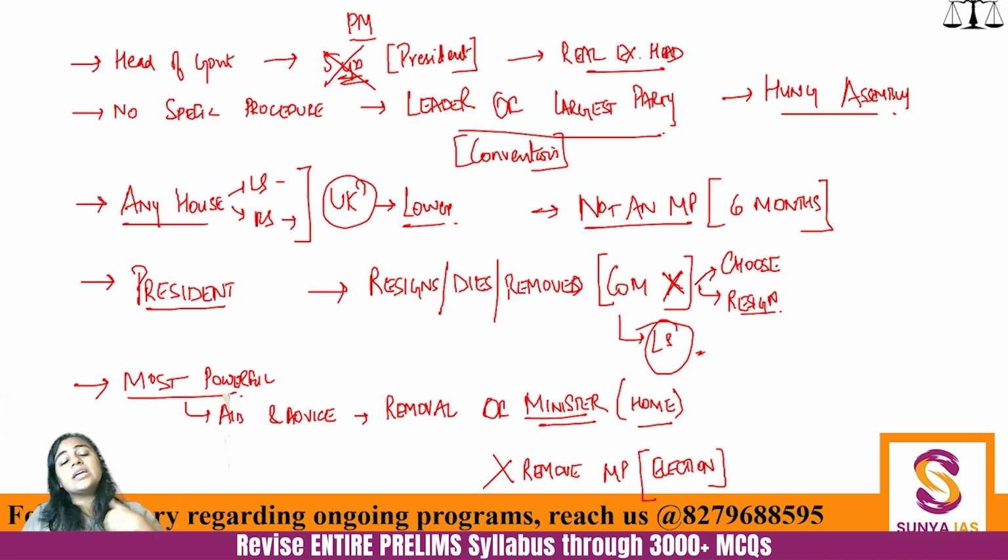Are you understanding? So, Prime Minister can choose his cabinet. Prime Minister can choose his Council of Ministers. But Prime Minister cannot choose the person who is to be an MP.